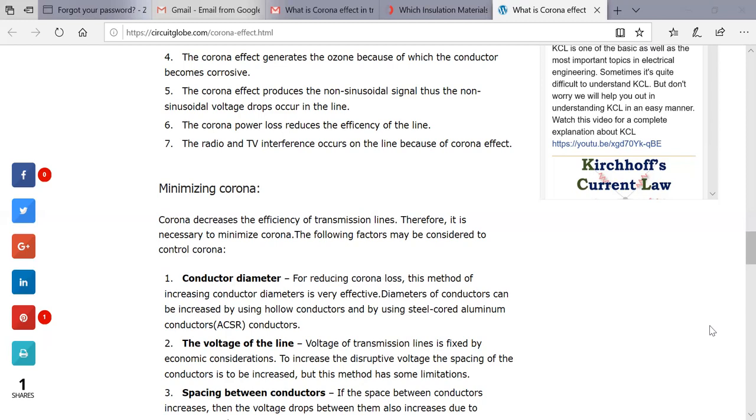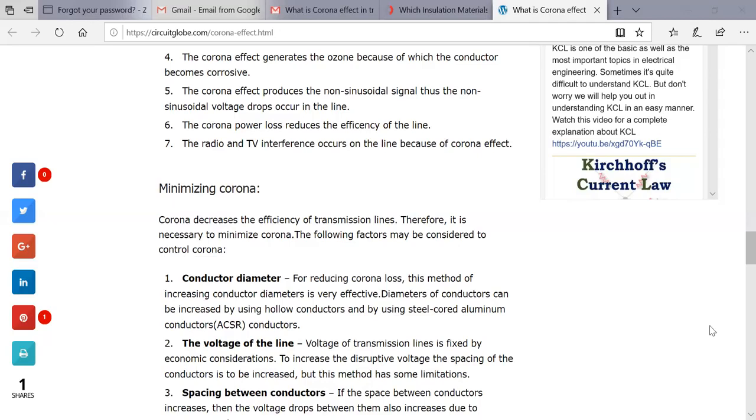The other thing to minimize the corona is the voltage of the line, the voltage of the transmission line. It is chosen from the economical or optimal point of view. So the voltage of the transmission is fixed, and to increase the disruptive voltage the spacing between the conductors is increased. But increasing the spacing between the conductors has some limitations. Then, spacing between conductors.